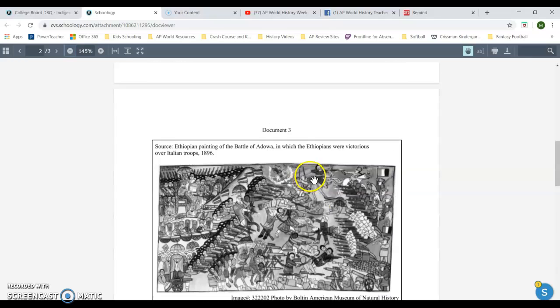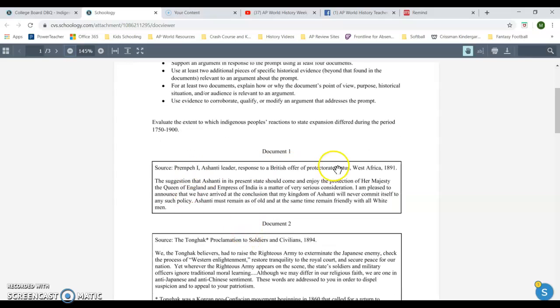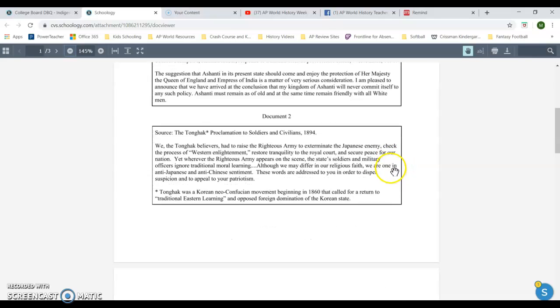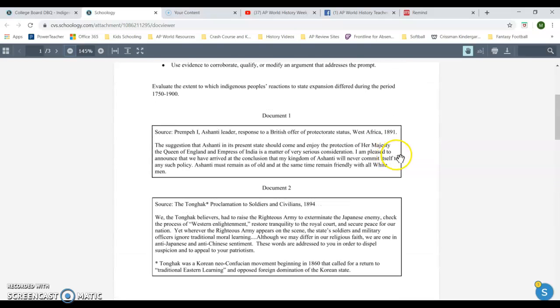Okay? So keep in mind, as you're beginning to look at your DBQs, whether it's this practice one or actually on May 21st, read the prompt, look at the documents, and keep all these things in mind. This says, how did people react between 1750 and 1900? But these documents are all from 1891, 1896, 1898, so they're all from a 10-year period. 1891 to 1902 is the literal time period of all 5 documents. So it's not like you're looking back at something from 1751, but they're talking about that general period. So your contextualization, again, is going to deal with things from that period that lead into this.